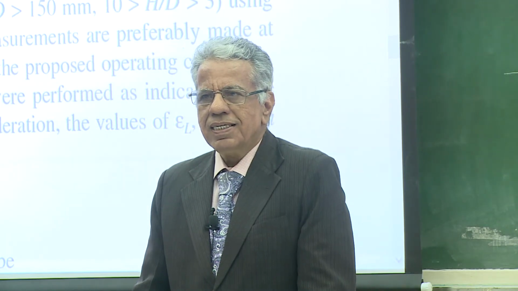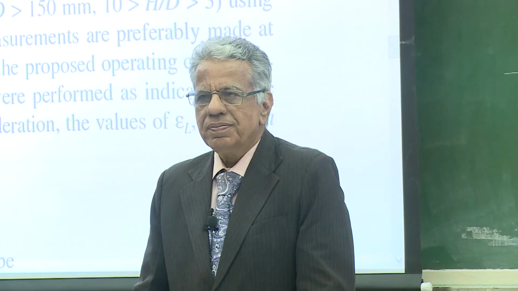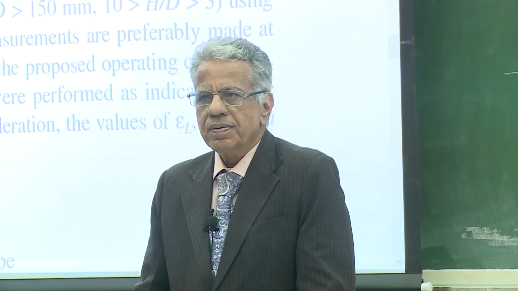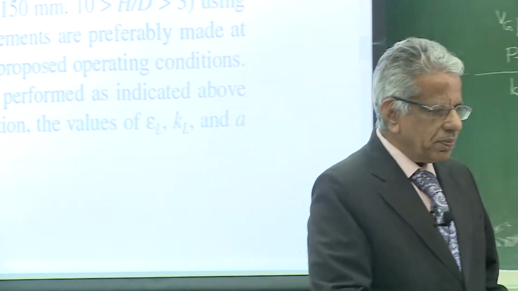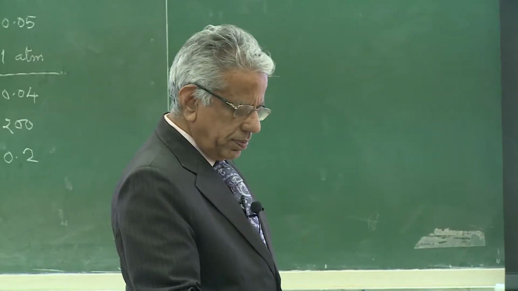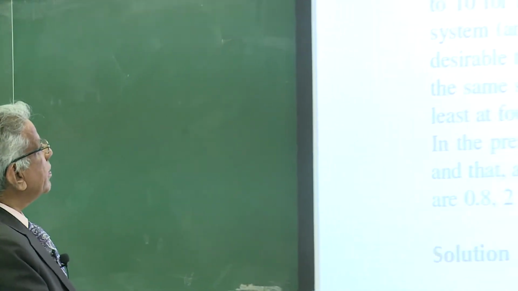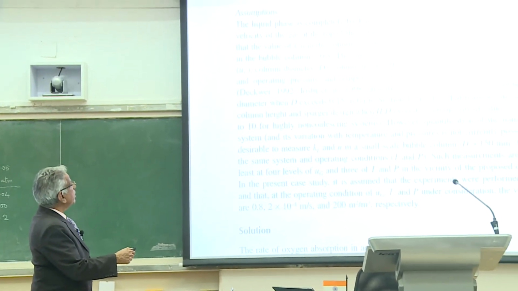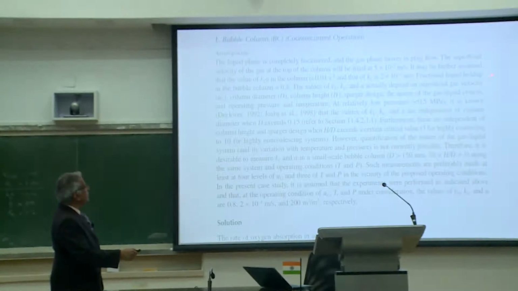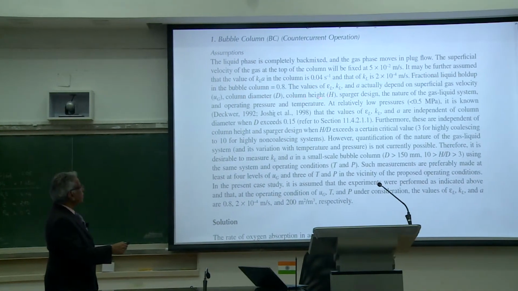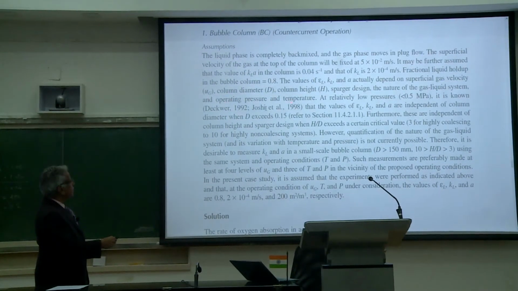Have you understood that discussion now? Which sentence is still difficult? Maybe I can read it and then you can point out. The values of epsilon L, KL and A actually depend upon superficial gas velocity, column diameter, column height, sparger design, the nature of the gas liquid system, and operating pressure and temperature.